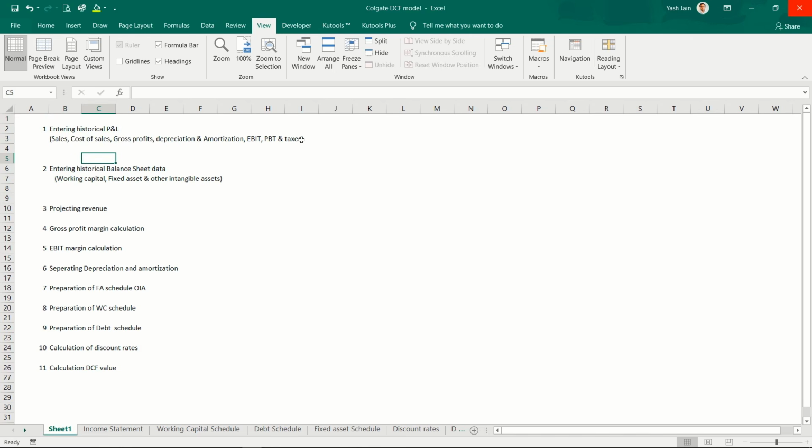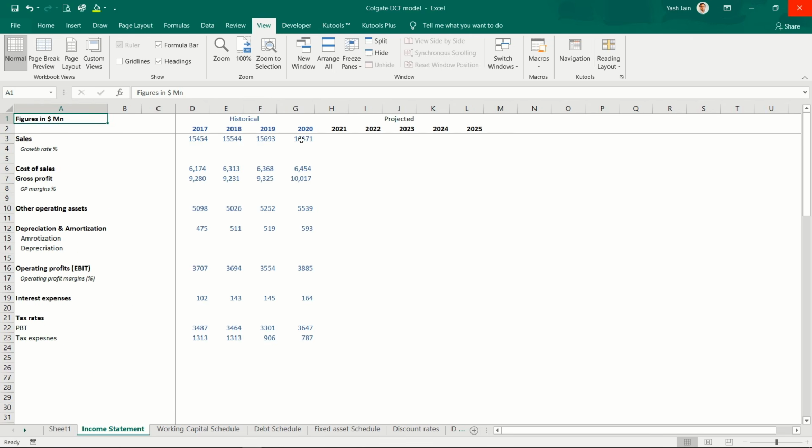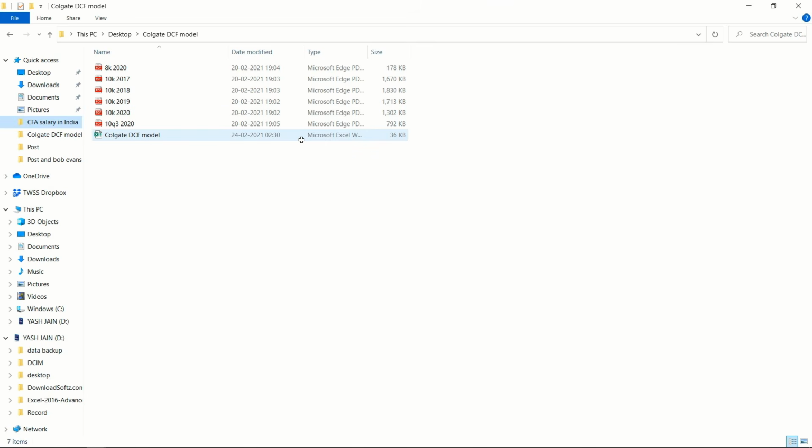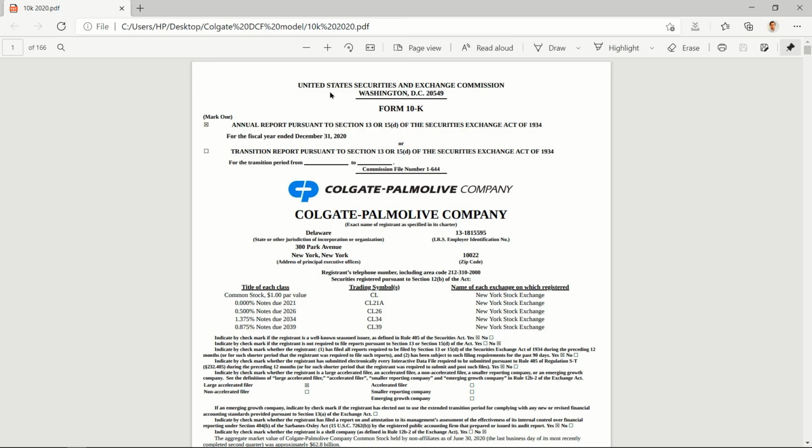So let's go to the next sheet. I have already entered historical data. What you have to do is basically go to the 10-Ks, this one. This is the 10-K that I am using. Press Ctrl F and search for total assets. This will take you to the balance sheet. Just a second.